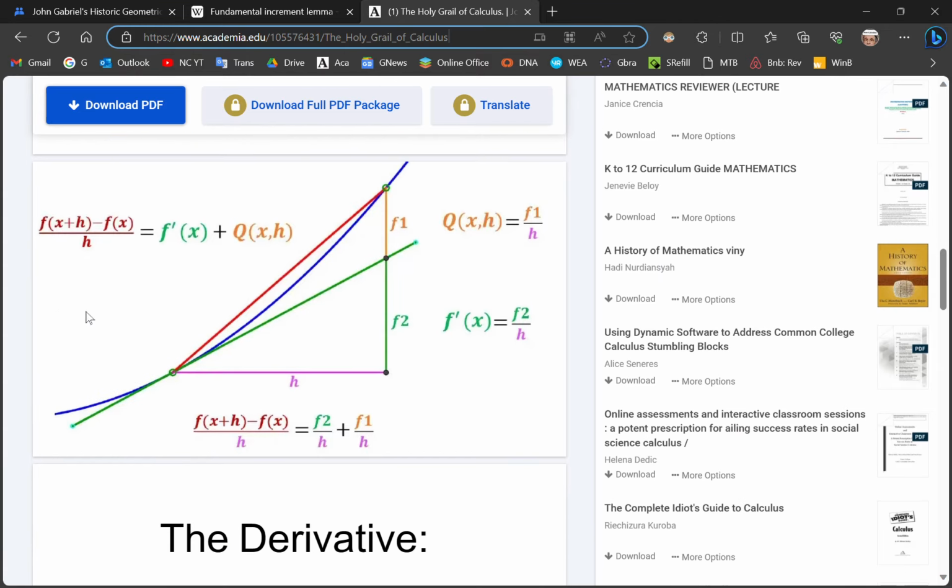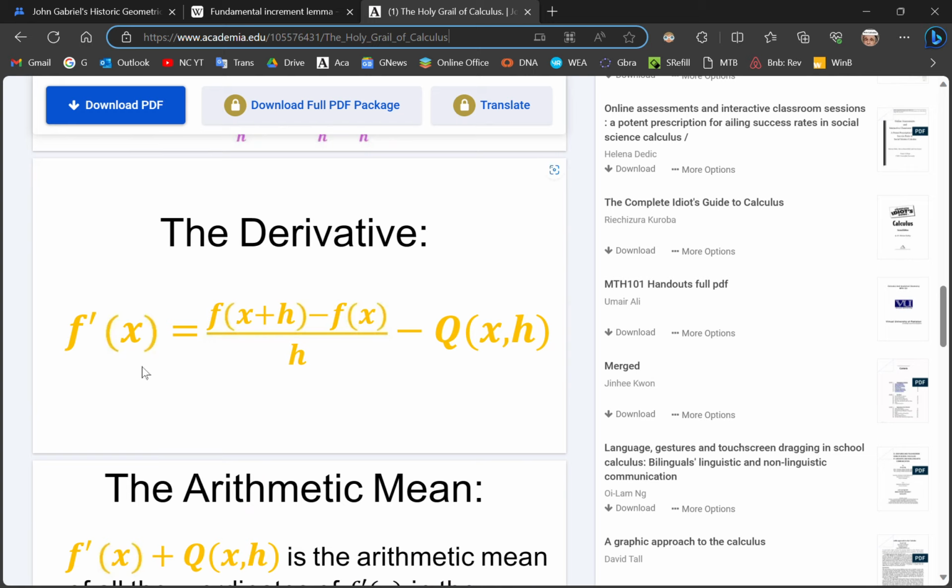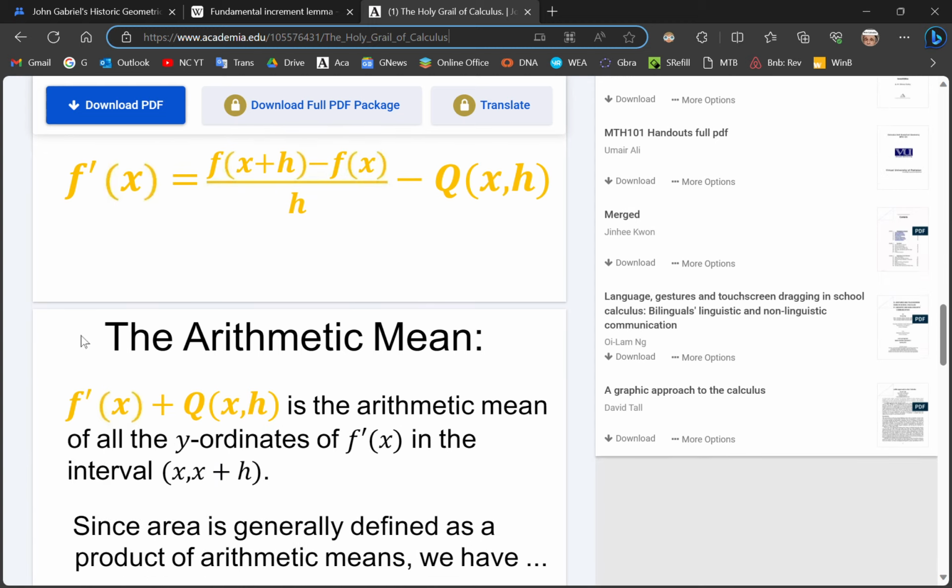So geometrically, this is what it means. Q of x,h is this distance here, and this distance over h, and f prime of x is this green distance over h. And when you add them together, you get the slope of the non-parallel secant line. It's as simple as that. To define the derivative, all we have to do is rearrange the formula and have f prime of x on this side and the rest on the other side, and that's the definition of the derivative.